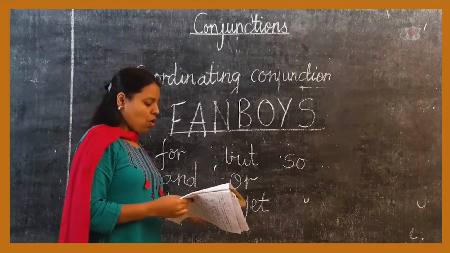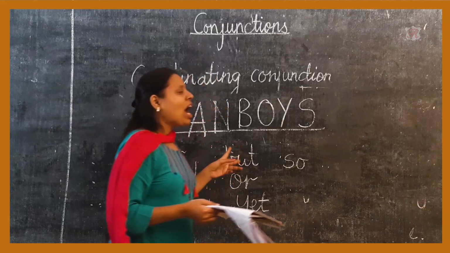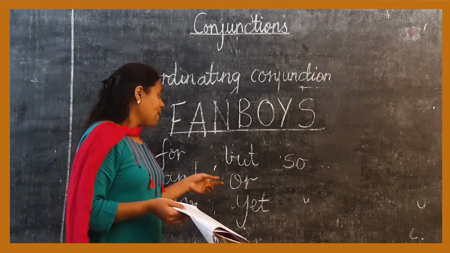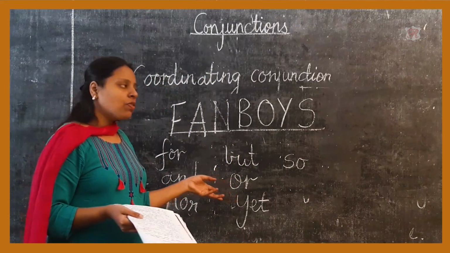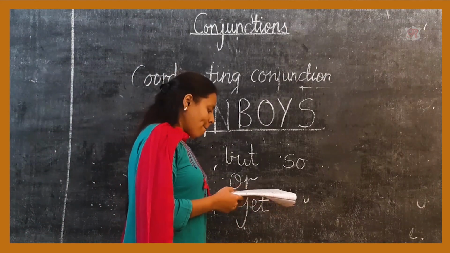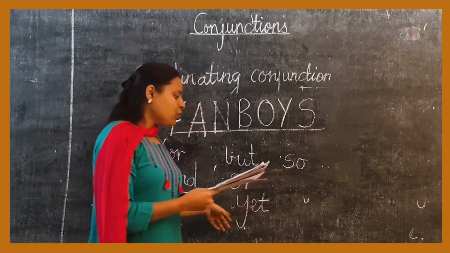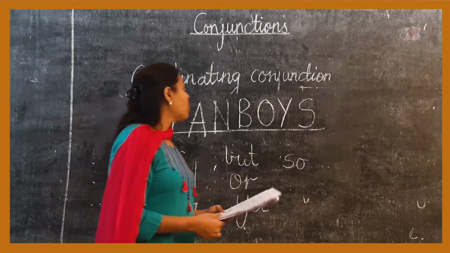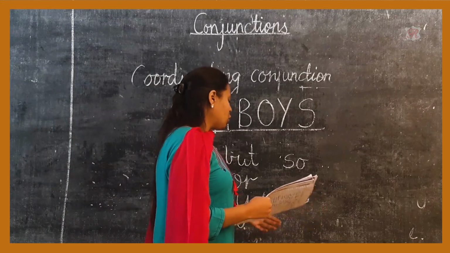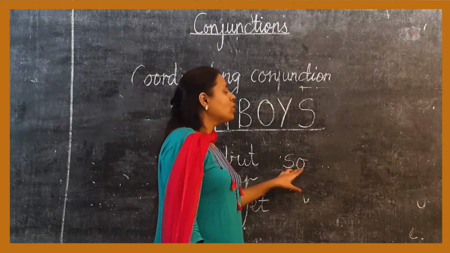But is used to show a contrast between two ideas or two sentences. Or is used when an alternative or choice is given to you. Yet is used for introducing an idea that contrasts with something previously stated. So is used to indicate effect, results or consequences.